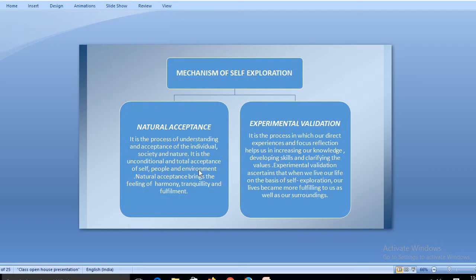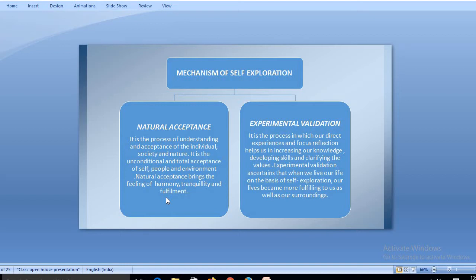It is the unconditional and total acceptance of self, people, and environment. Natural acceptance brings the feeling of harmony, tranquility, and fulfillment. Basically, natural acceptance helps you in developing the feeling of harmony, tranquility, and fulfillment. These are the three things that a person can inculcate in his own personality.